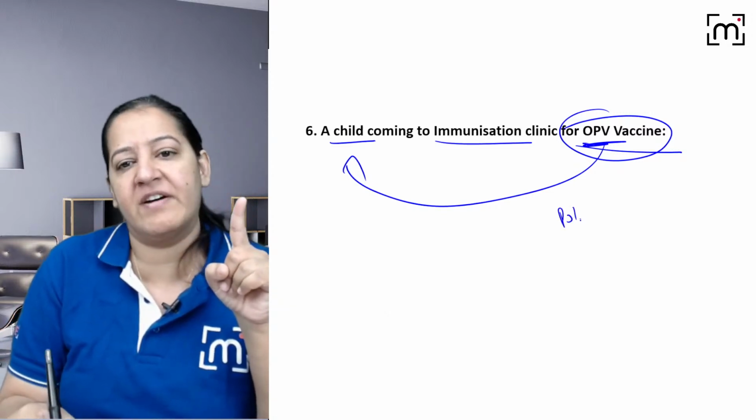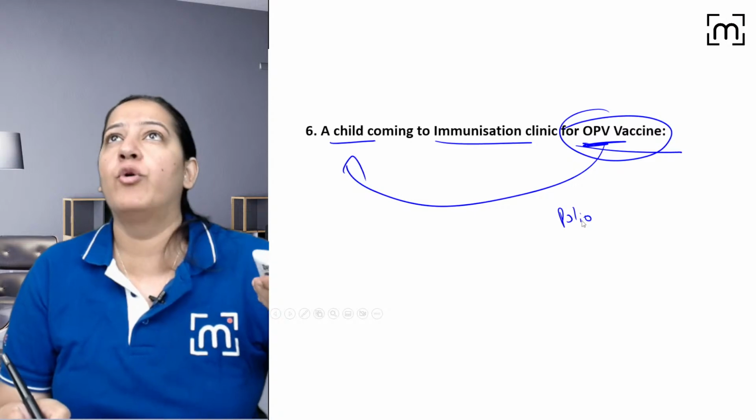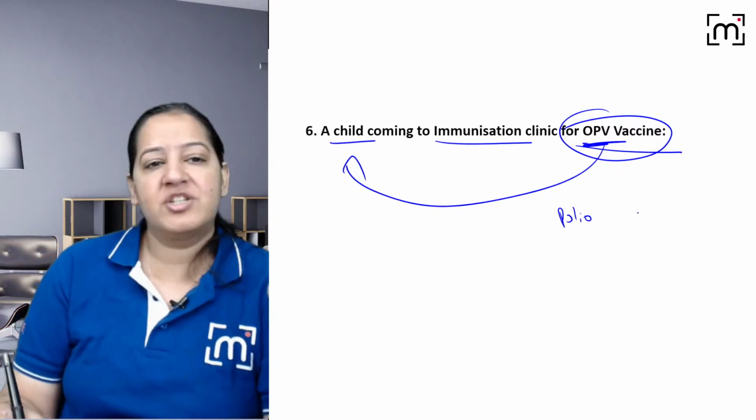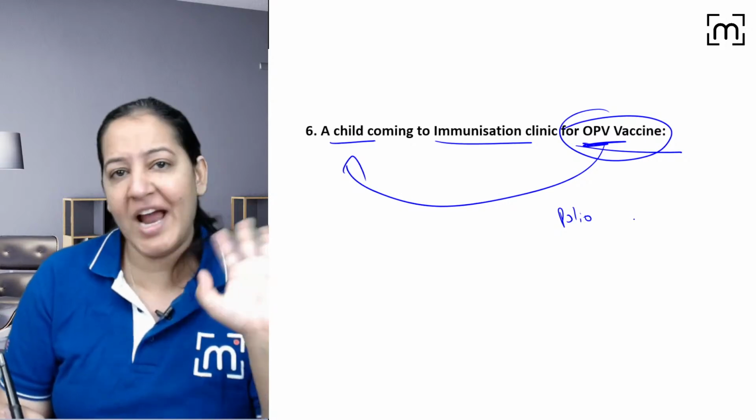So polio is present in our air. The polio is present in the food. The polio is present in the water. So the risk factor is present. The virus is present, but the child does not have polio yet. The child does not have the disease.